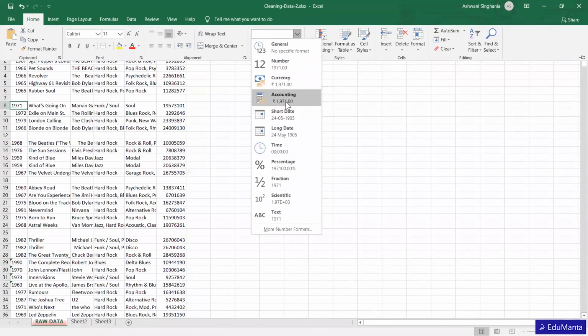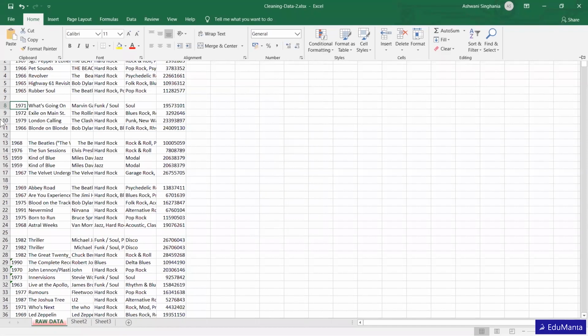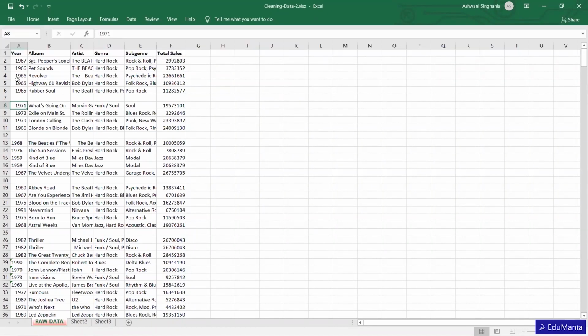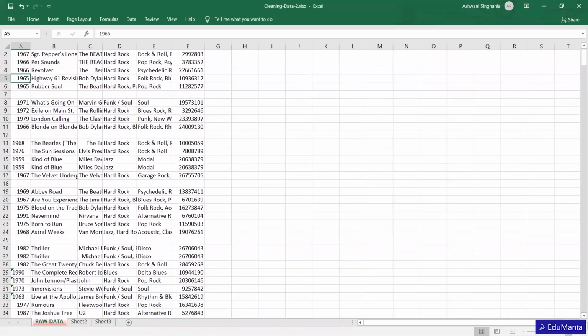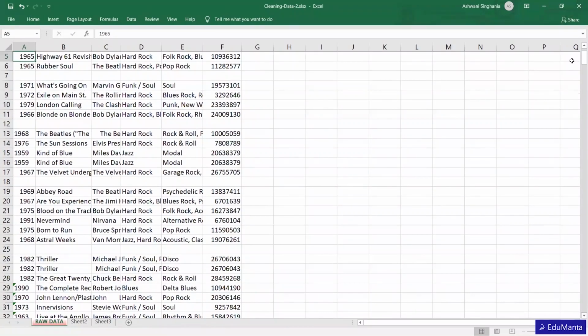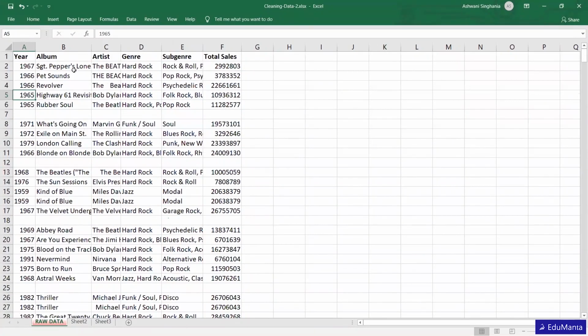So we can make it General. So it will become a number and shift towards the right. Okay. And you can see all others are General. Right. Let me just enlarge the sheet a little bit so that you can see it more clearly. Yeah. So here this is again the same problem. These are all text. So we cannot do it one by one.